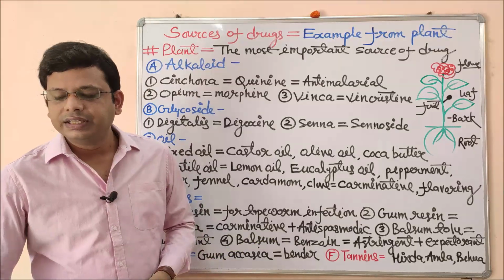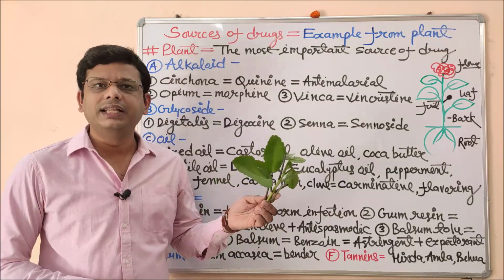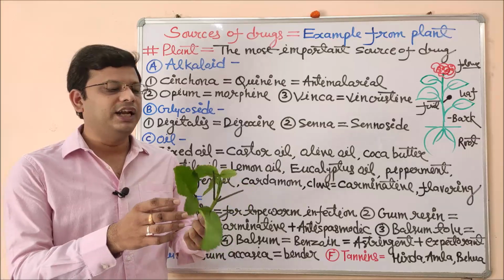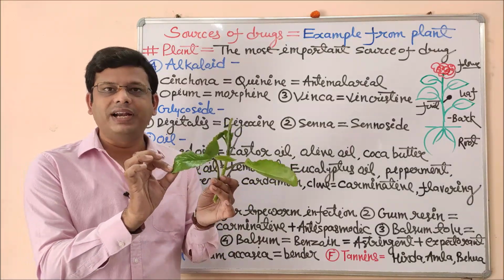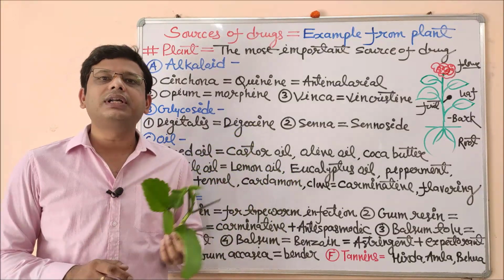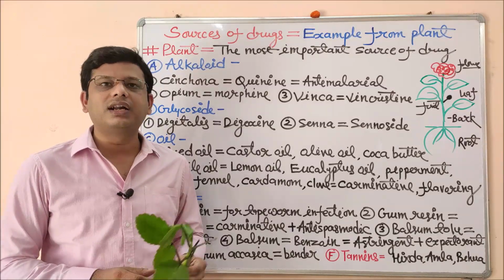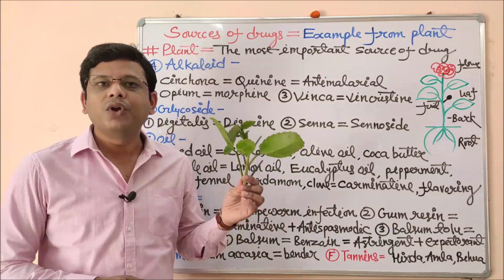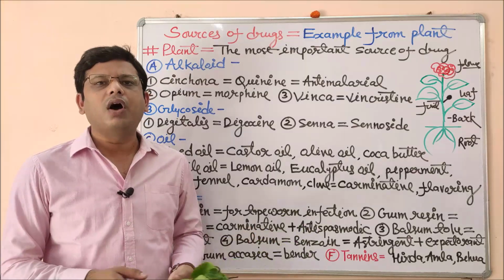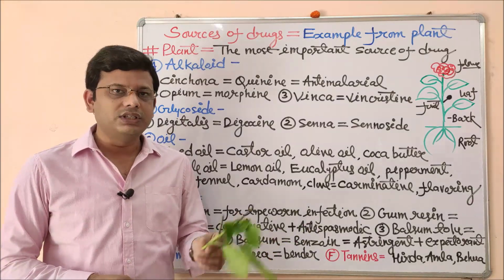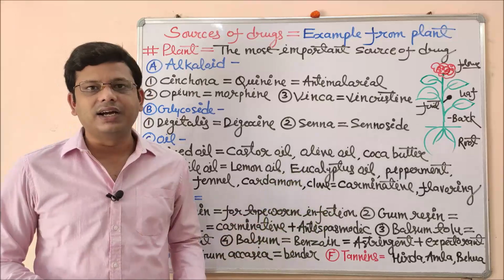Coming to the next one, this is bryophyllum. In Hindi, this is called patthar chatta. That means we can grow the complete plant from its leaf itself. This is used for treatment of kidney stone. Very vital drug for the kidney stone, and you do not have to go anywhere. This will be available just nearby yourself. So this is a very important source as a drug.